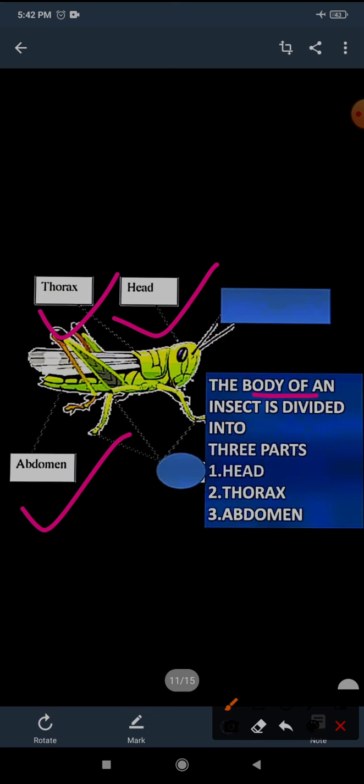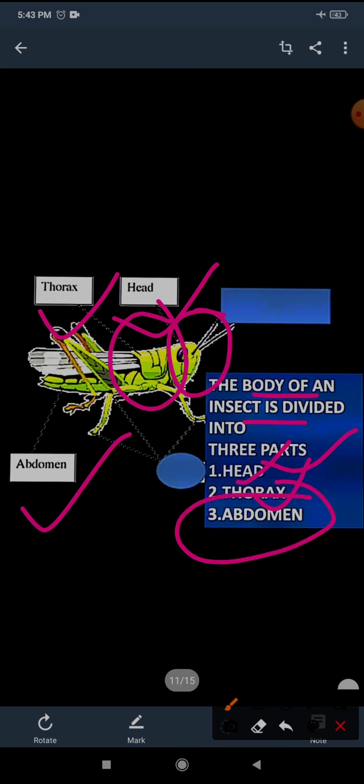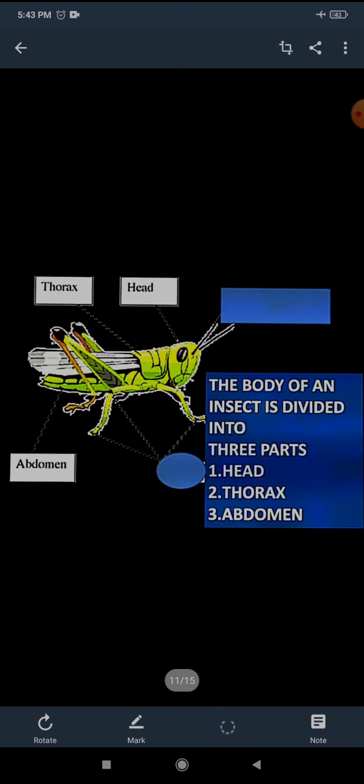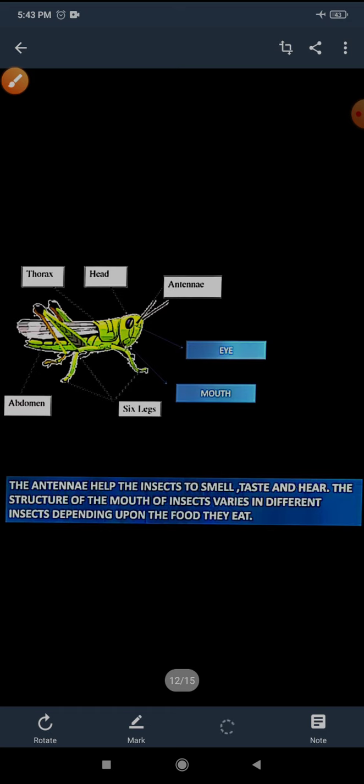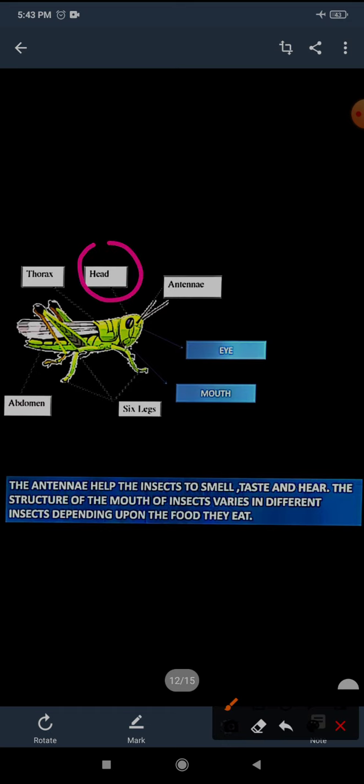The body of an insect is divided into three parts. The first part is the head, the second part is the thorax, and the third part is the abdomen. First we will learn about the head.